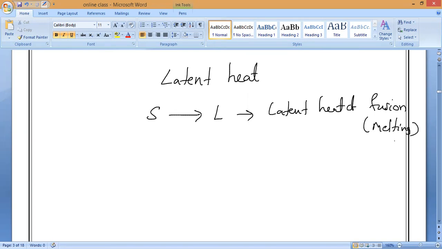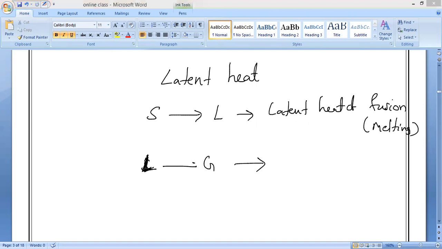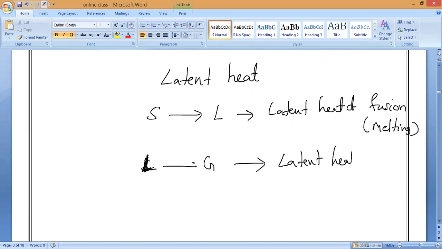Melting. Okay. Same way, liquid to gas. Liquid to gas, what we used to call boiling, we can say. Boiling also has another name. What is another name of boiling? Vaporization. So that is what we can say. Latent heat of vaporization. Okay. So latent heat is how many types? Two types. Understanding. Solid to liquid is called latent heat of fusion. Liquid to gas is called latent heat of vaporization.